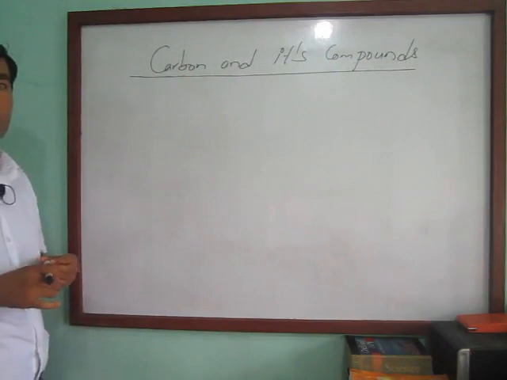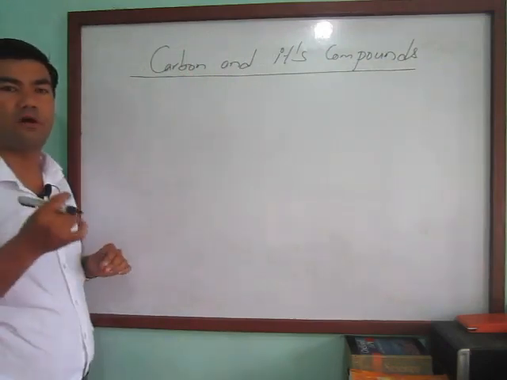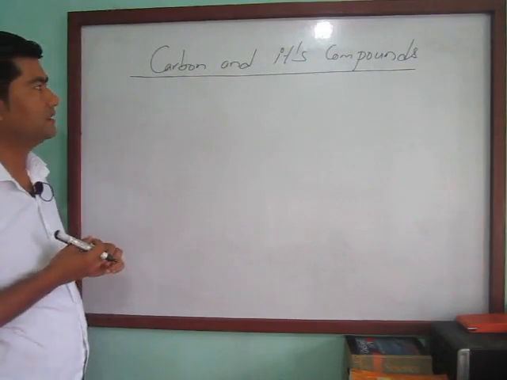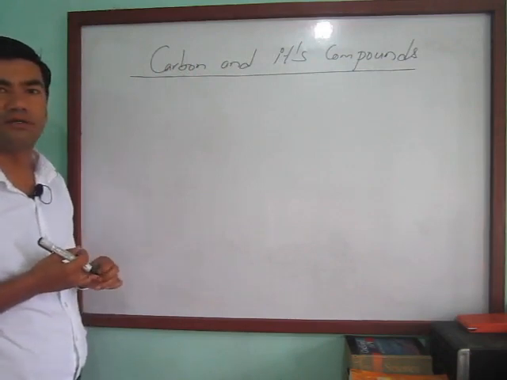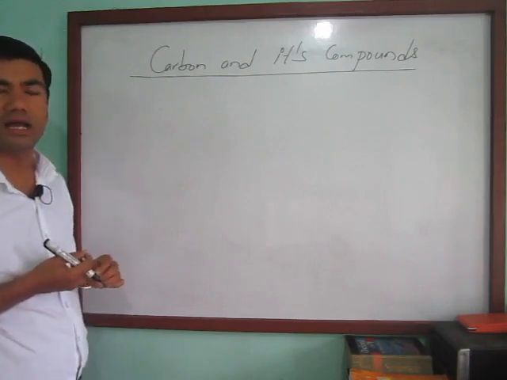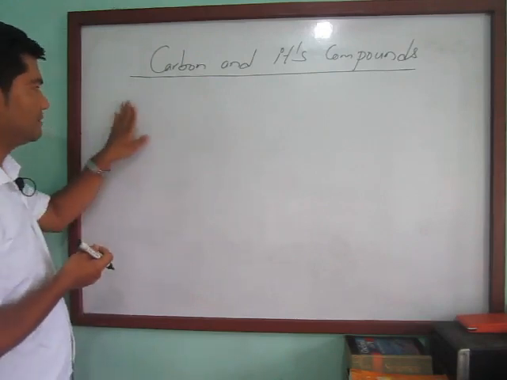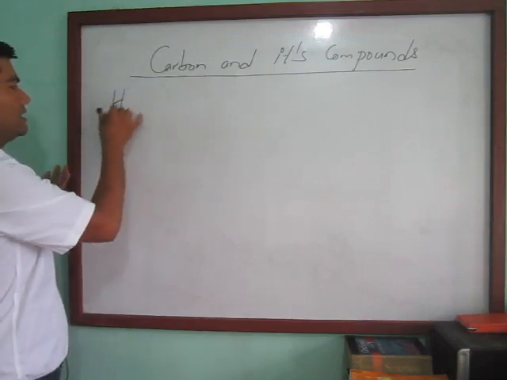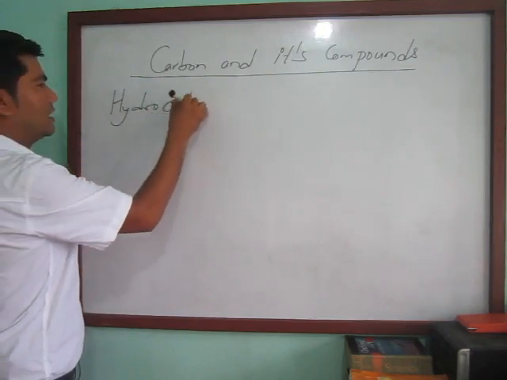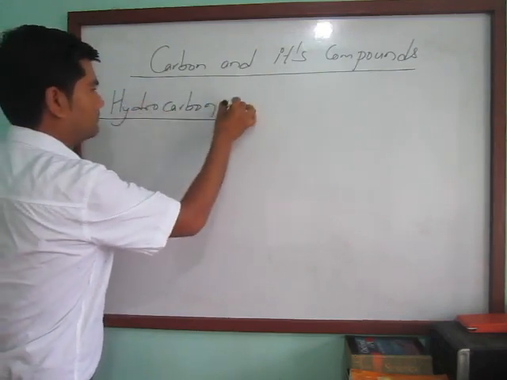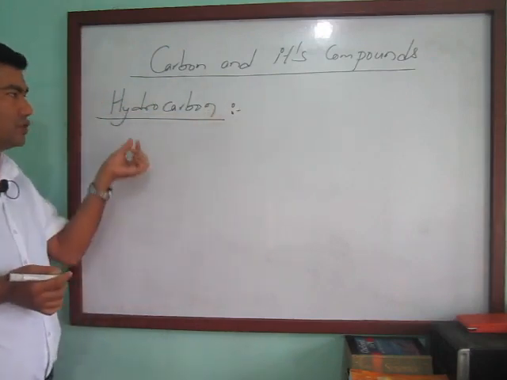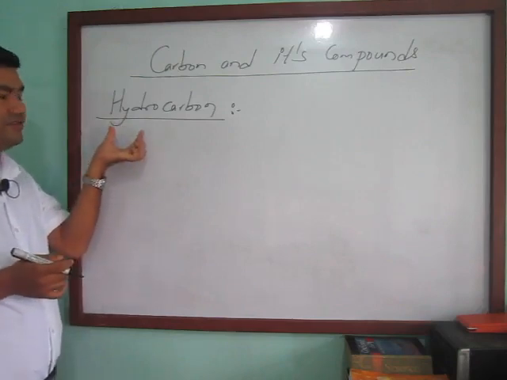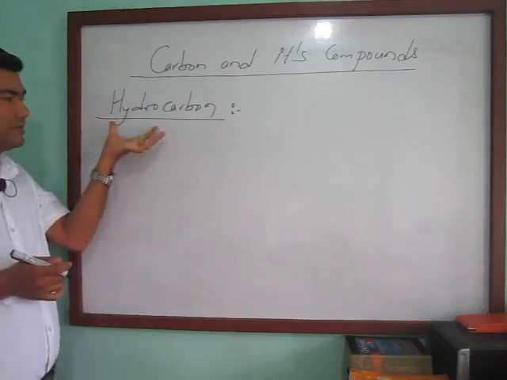I think you all know that carbon can form 4 covalent bonds with other elements. Actually, carbon can form bonds with hydrogen in organic compounds. First of all, we have to know the meaning of hydrocarbon. Everybody, draw your heading: hydrocarbon.